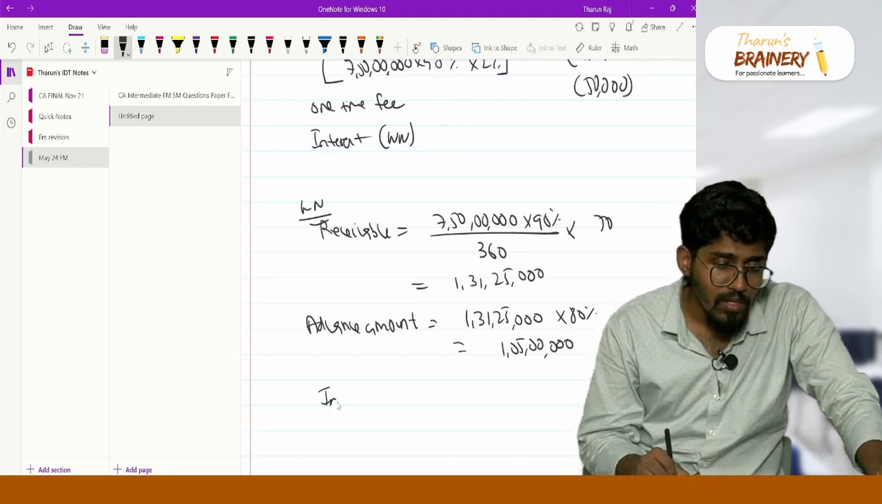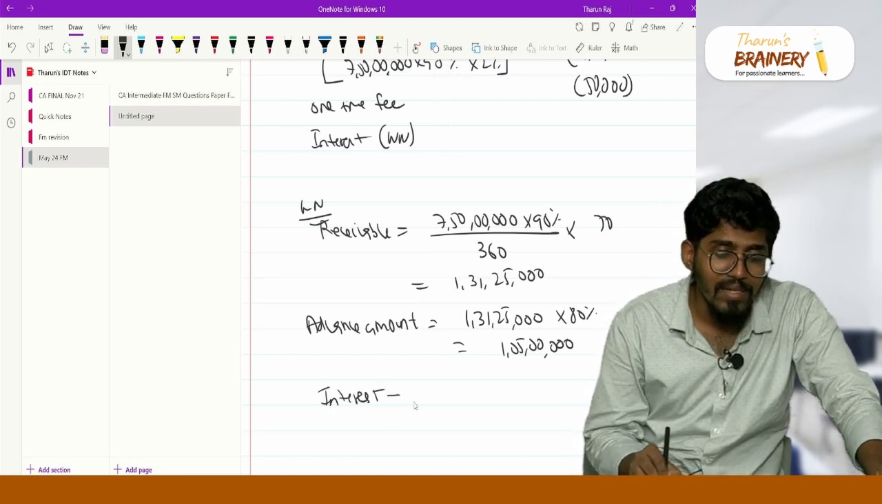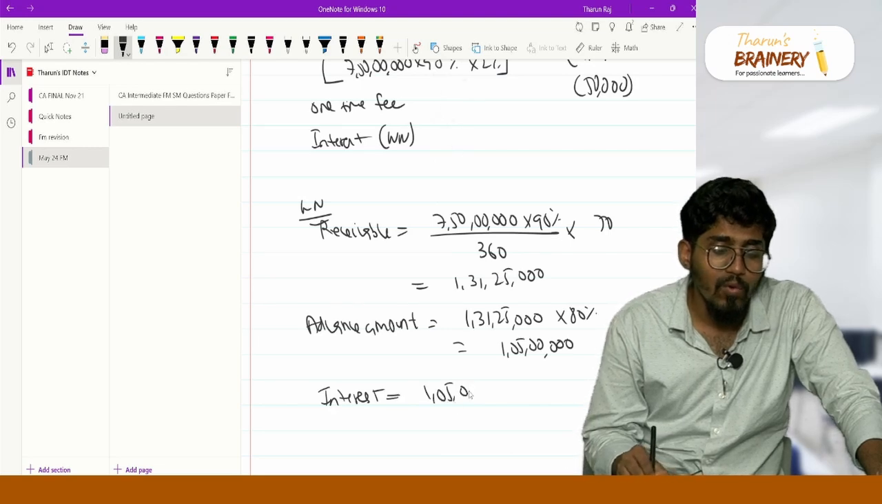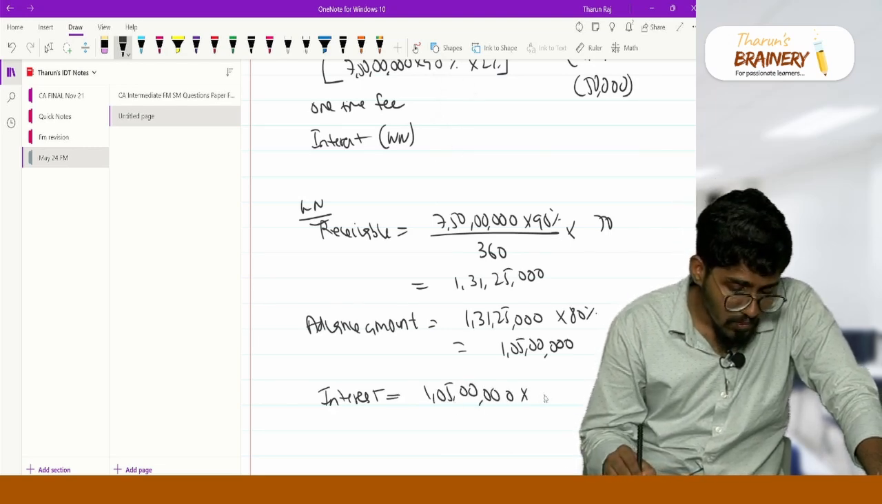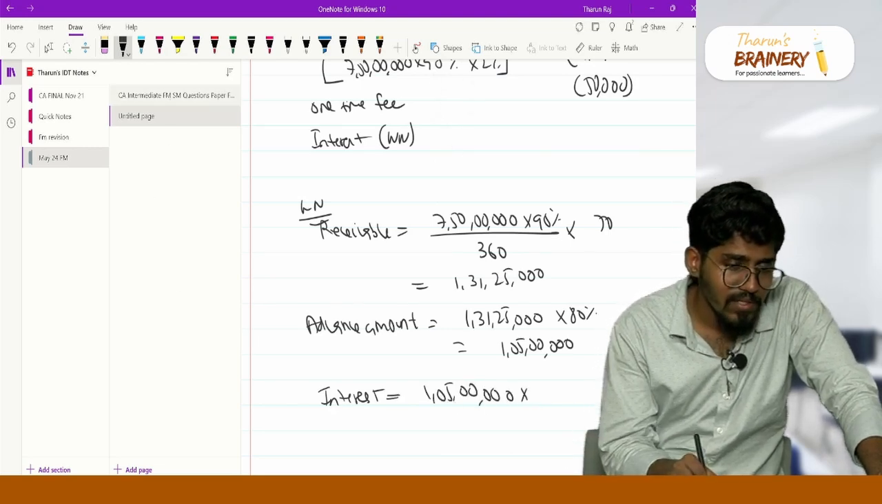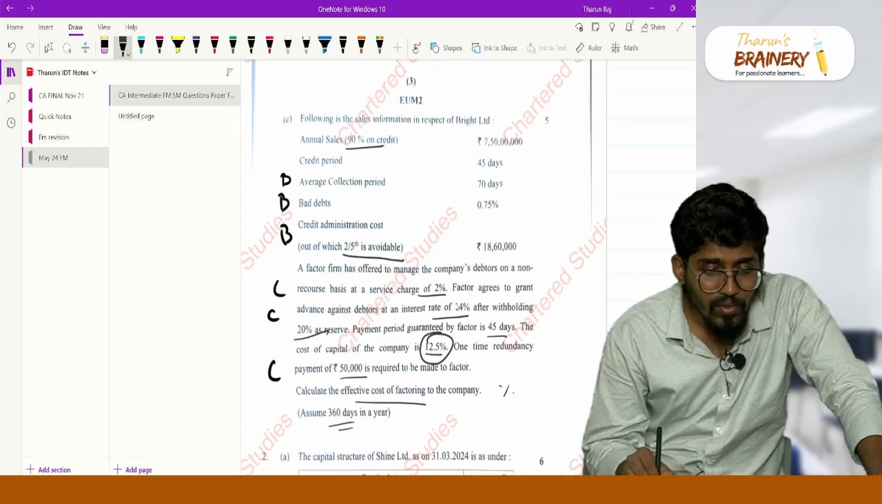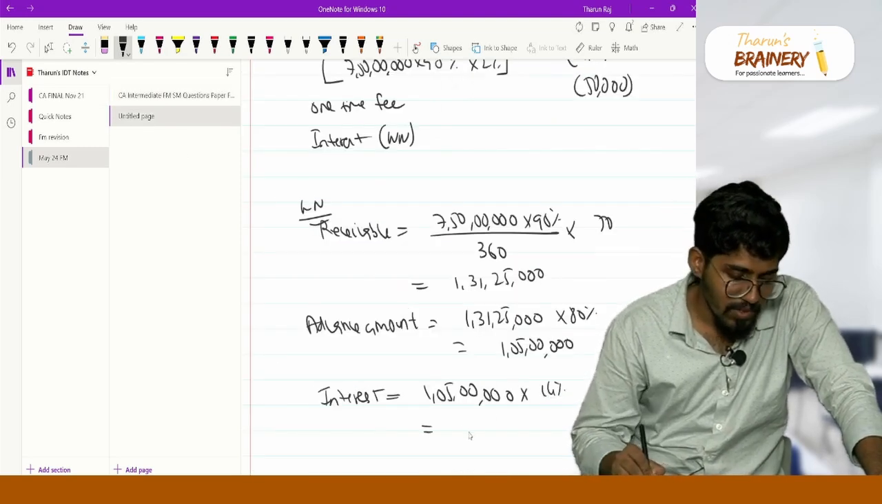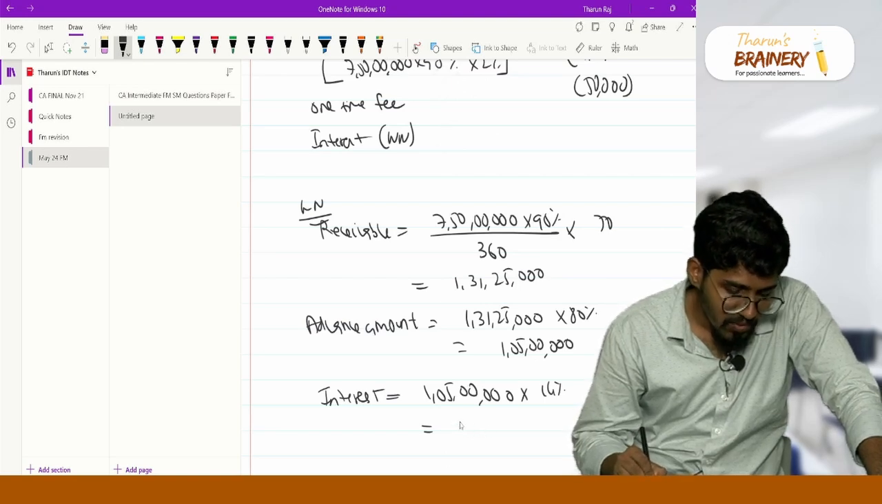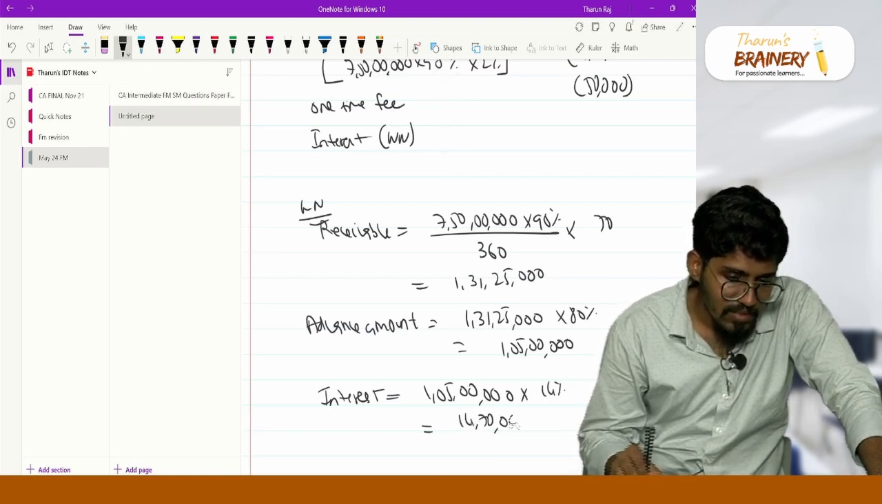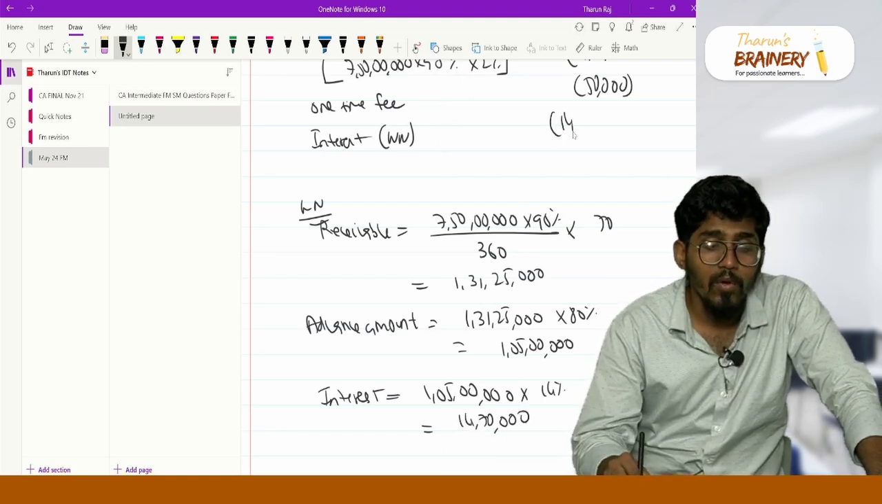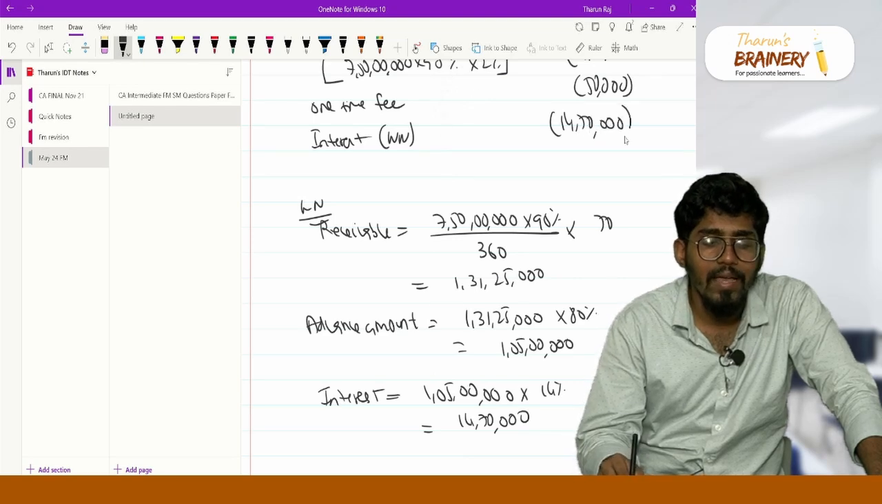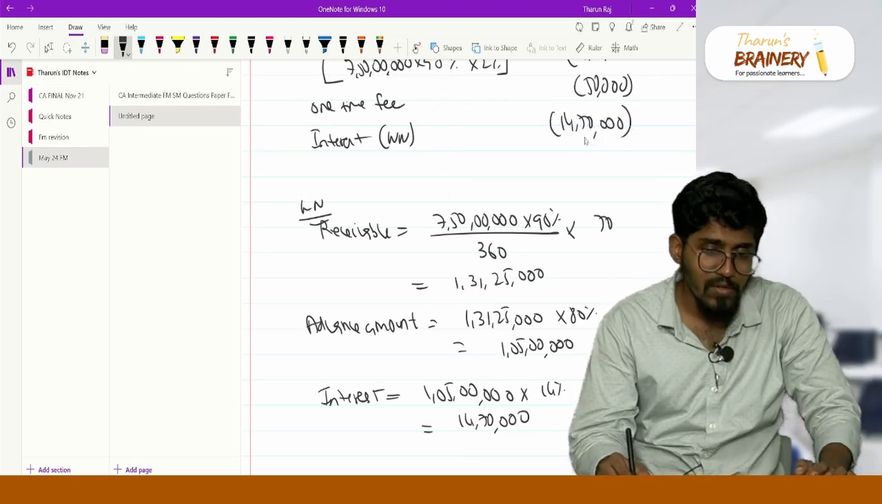So now what will be the interest? It is nothing but 1 crore 5 lakh into 14% interest. Your interest amount is 14 lakh 70,000. Sir, you have to pay that much interest. 14 lakh 70,000 rupees is your interest.